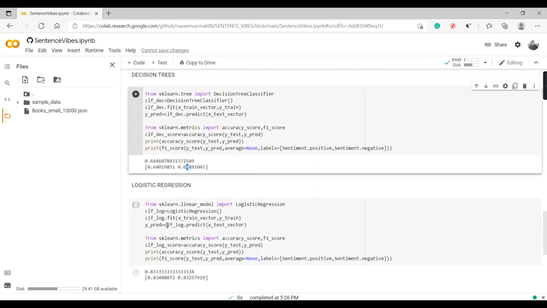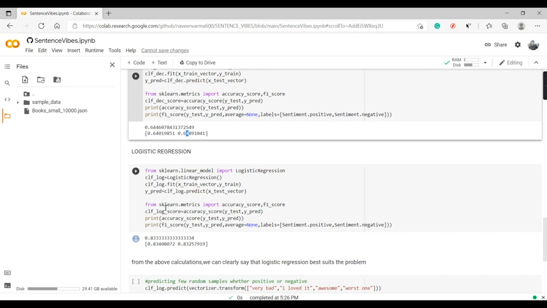So next we'll go to the logistic regression model. We'll be importing logistic regression from sklearn.linear_model. We'll define a classifier logistic regression variable, then we'll fit the data, and we'll be predicting x test vector into y predictions, and we'll be finding the accuracy scores likewise, positive and negative ones.